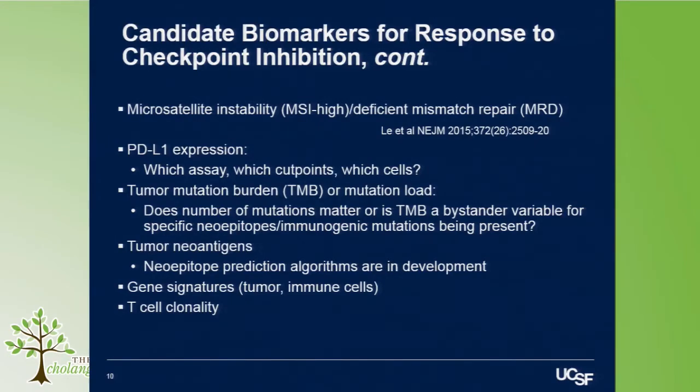There's also a question of the number of mutations. Does a high mutational burden or tumor mutation load confer responsiveness? And certain types of mutations may be more likely to create a novel antigen or a new protein on the surface of a tumor that's really recognizable to the immune system. And that may be predictable if we do tumor sequencing, focusing back to Andrew's talk, and then look at the actual structure of those proteins.